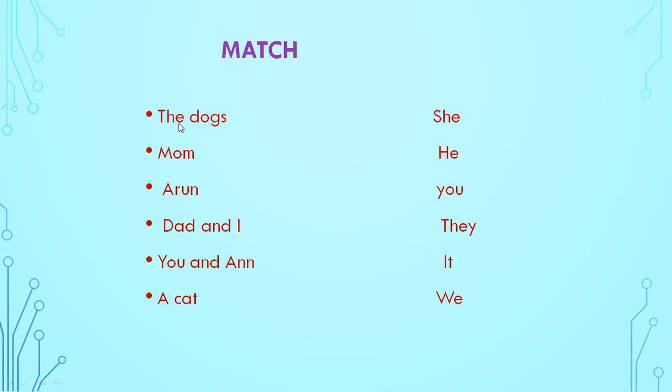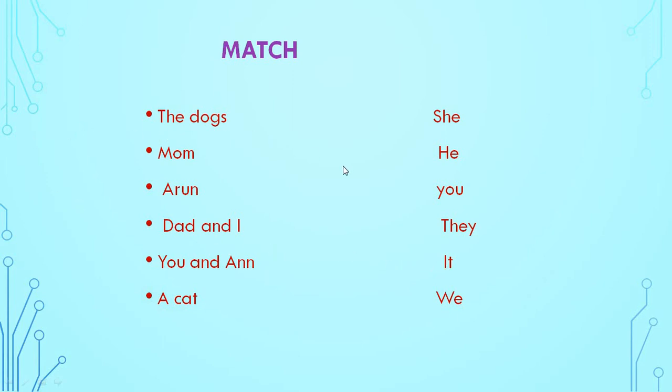See, again I will do this. Revise it. Okay. The dogs means they. We have to match it with they. Mom, we have to match it with she. Arun, we will match it with he. Dad and I, we have to match it with we. You and Anu, we have to match it with you. A cat, it is it. Understood this? Yes or no?